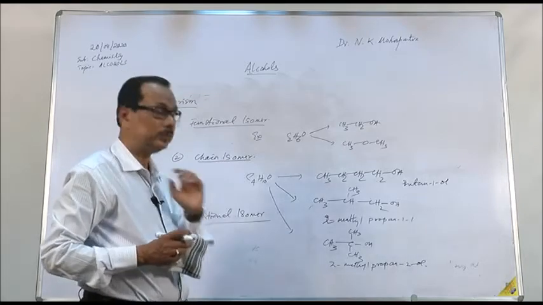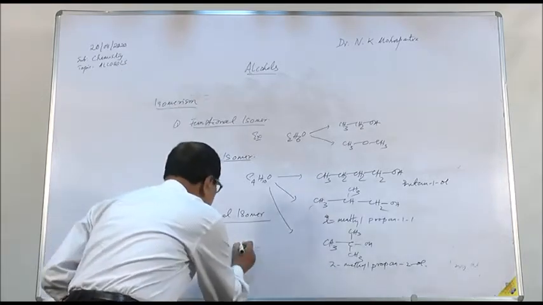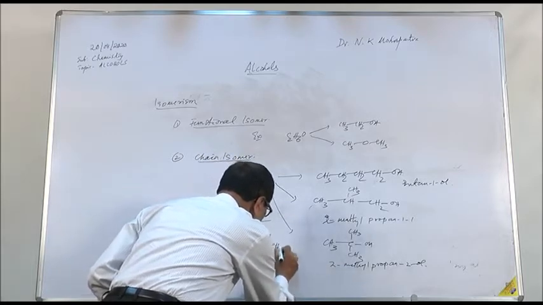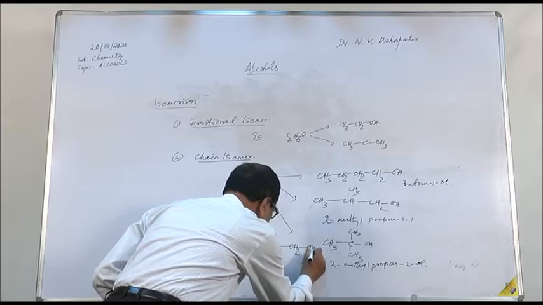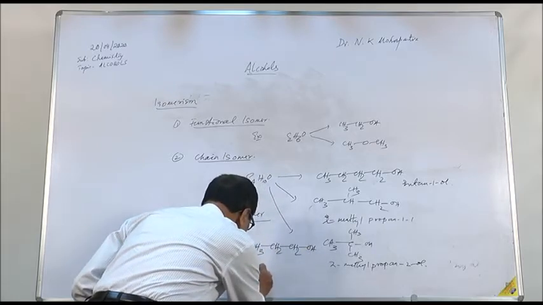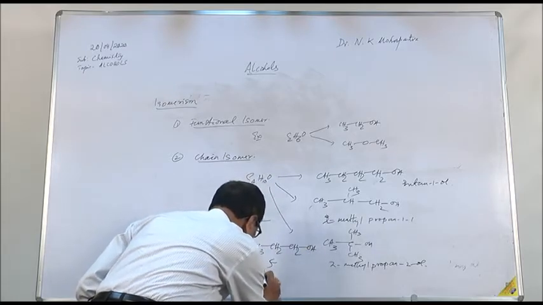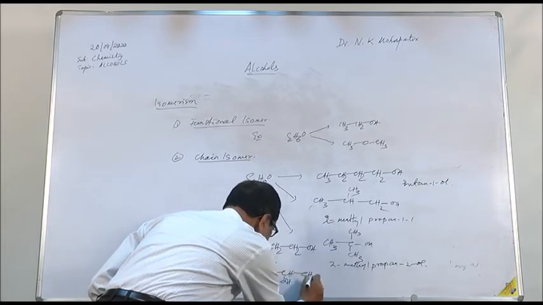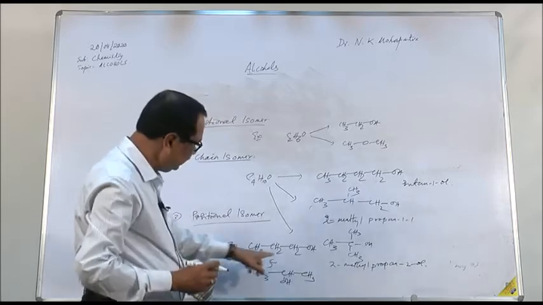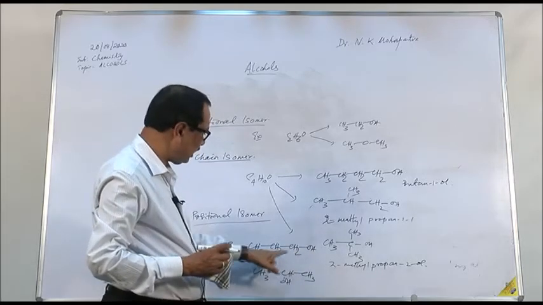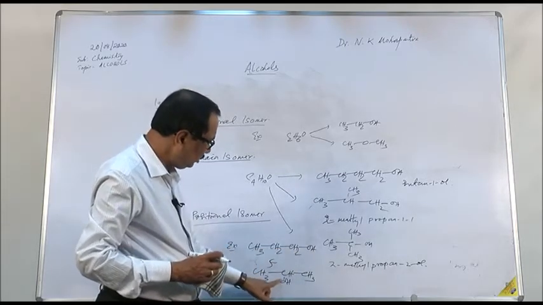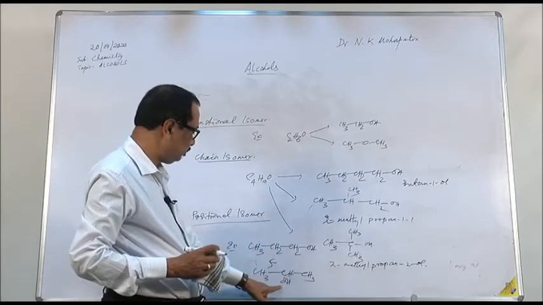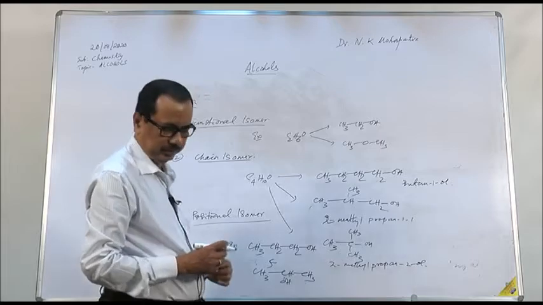For example, we have CH3CH2CH2OH and another one, CH3CH(OH)CH3. Now here you find that this is propan-1-ol, and this is propan-2-ol. The position of the OH group is different. Here it is the first position, here the second position, therefore they are called positional isomers.